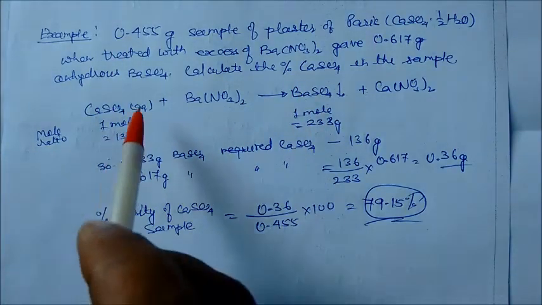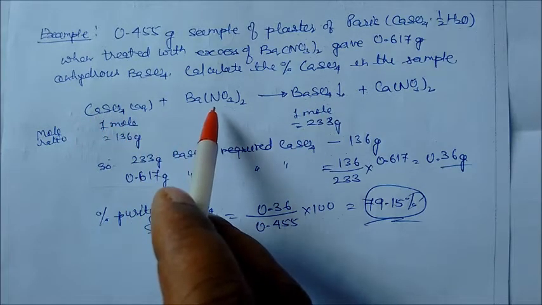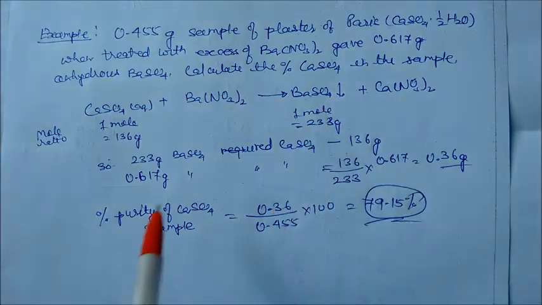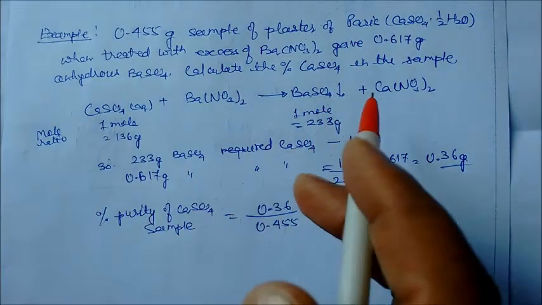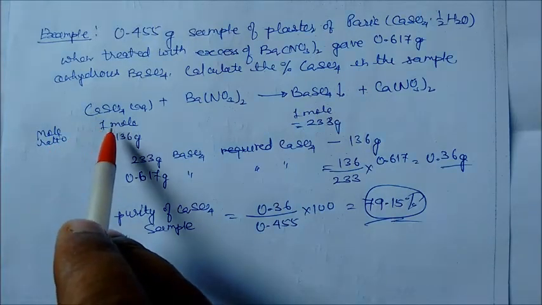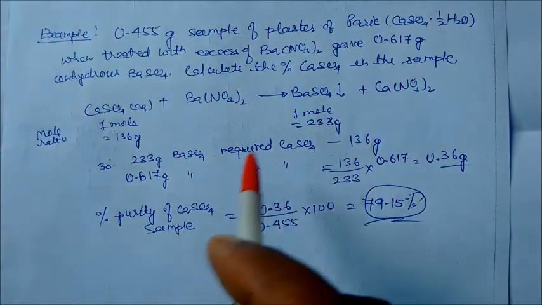How to find out? This is our chemical reaction: calcium sulfate reacts with barium nitrate. They will give you barium sulfate as a precipitate and calcium nitrate. This precipitate is taken out. So balance this equation. On balancing, if you take the mole ratio, 1 mole of calcium sulfate after reaction gives 1 mole of barium sulfate as a precipitate.